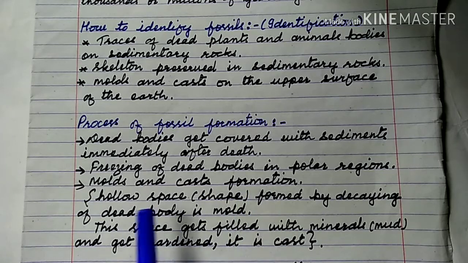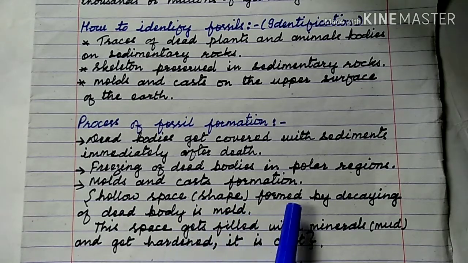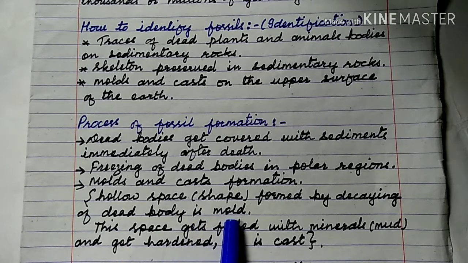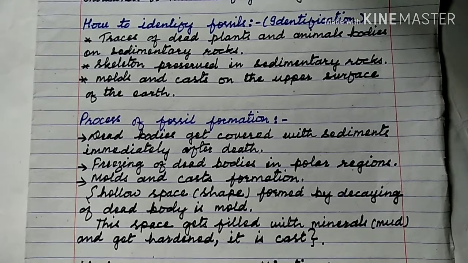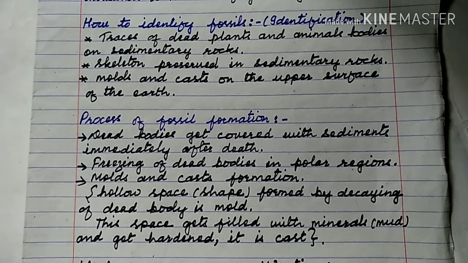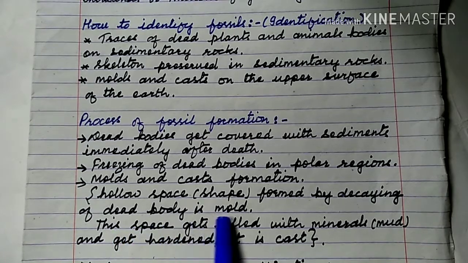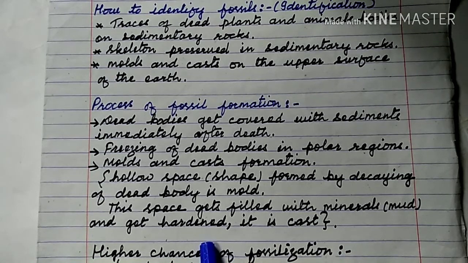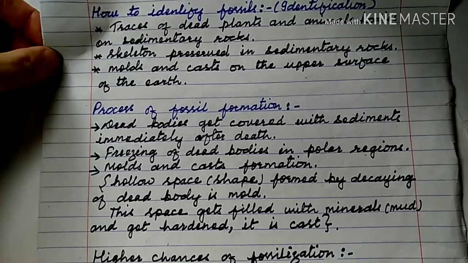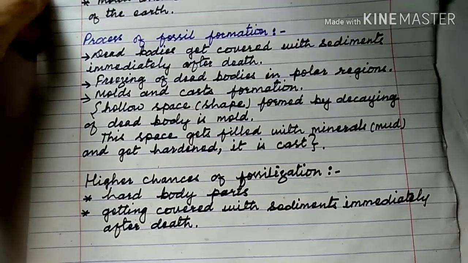Molds and cast formation. The hollow space or shape formed by decaying of the dead body is a mold. Inside the sediment, inside the mud, inside the earth, dead bodies get buried, and the soft parts decay and rot, and there forms a hollow space of the body of that animal or plant. That hollow space is called a mold, and this space gets filled with minerals or mud and gets hardened, and it is a cast. This way the animal's body is made as a statue.